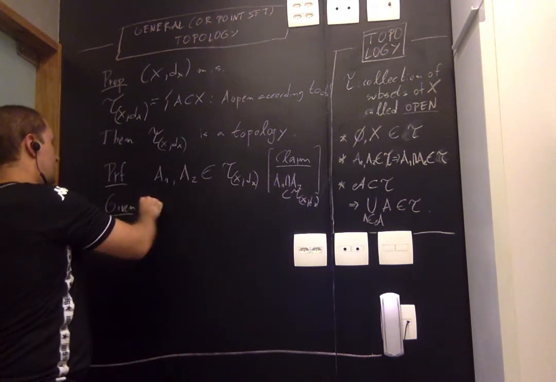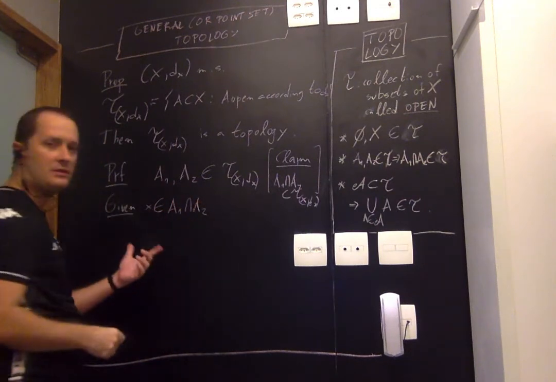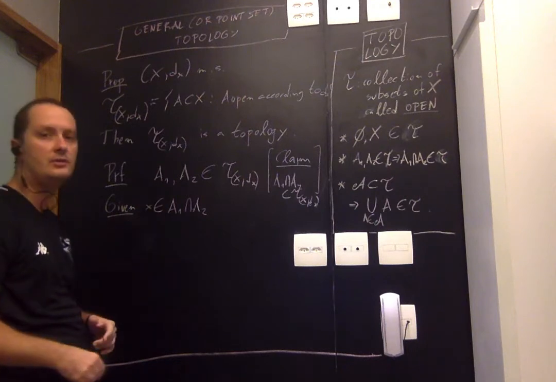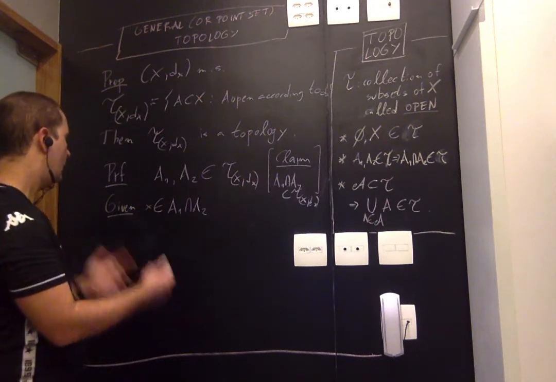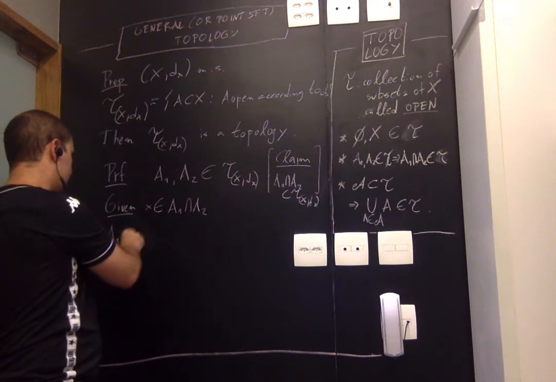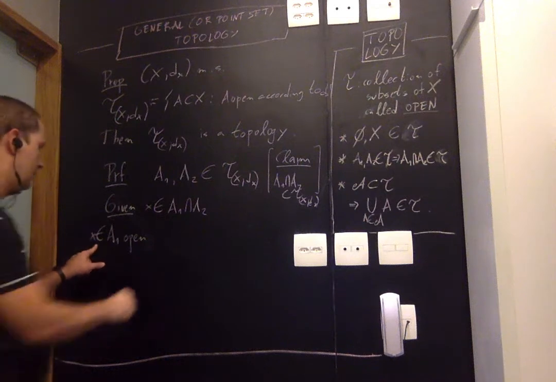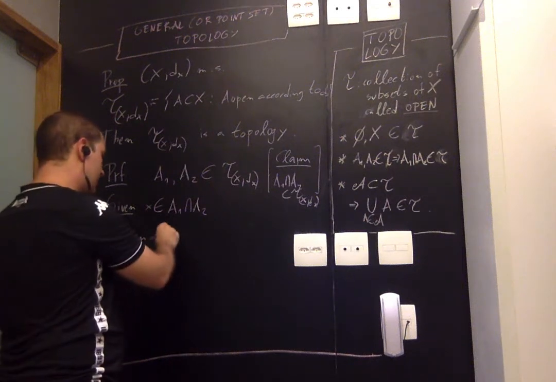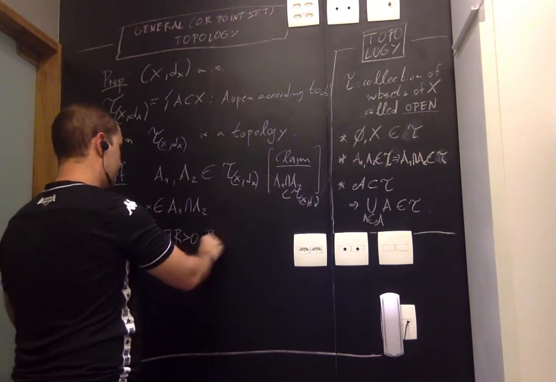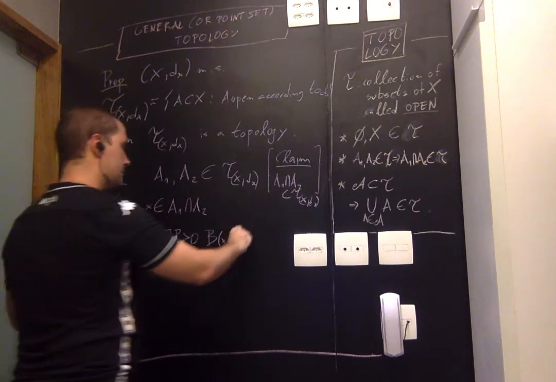Given a certain x belonging to the intersection, I need to find a positive radius such that the ball around x of that radius is entirely contained in the intersection. What do we have? We have that A1 is open and x belongs to A1, right? Okay, so it has its protective bubble inside A1. So we call this r1.